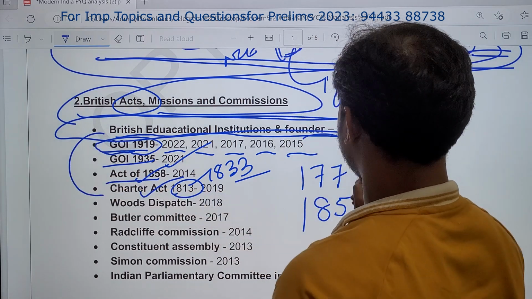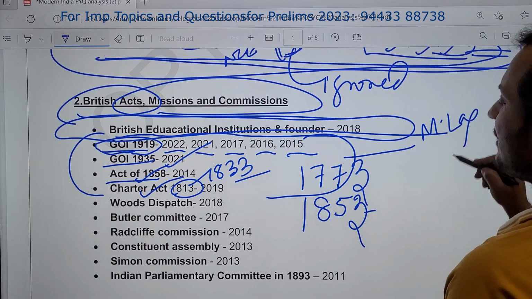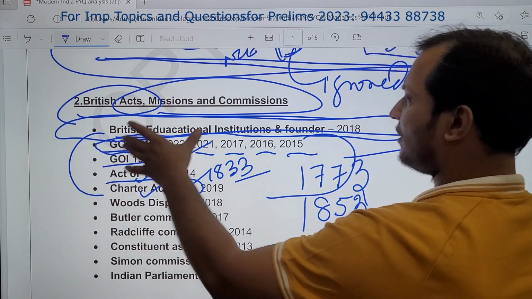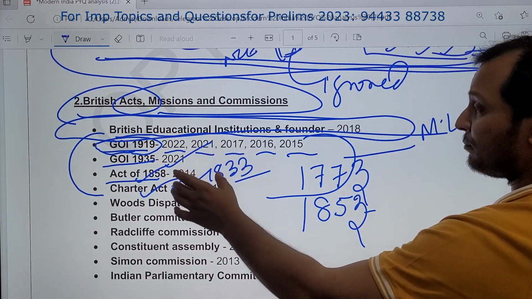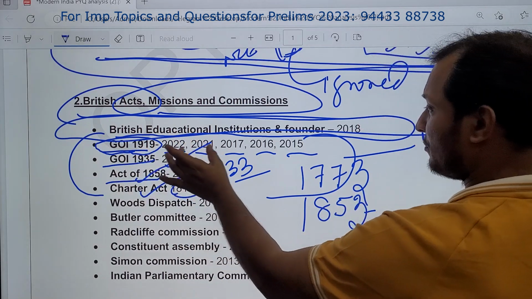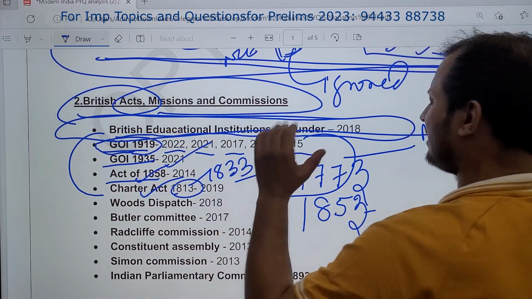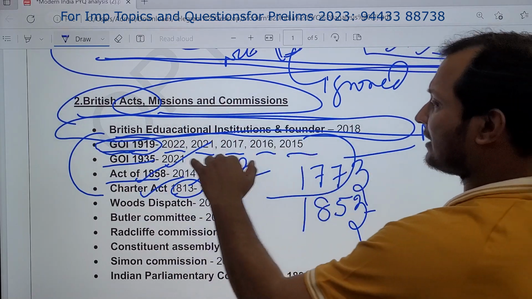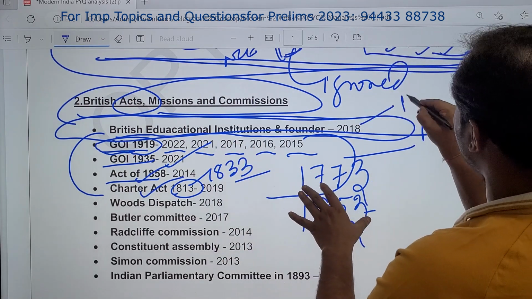You can prepare this from M. Lakshmikant, or you can prepare this from Spectrum also. It is up to your wish, wherever you want to refer, you can refer to it. But these are very important. Government of India Act 1919, very important. You see how many times UPSC has asked these questions. Then 1935, generally they ask simple questions. Generally, what kind of questions come from this? Directly they will give you the major provisions also.